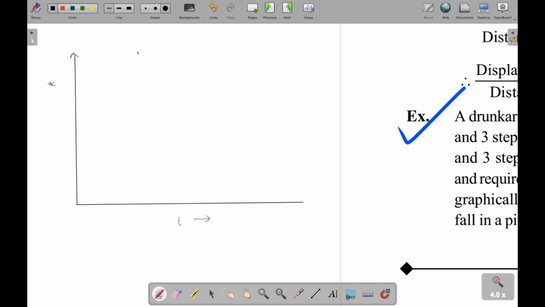So this is x. X means distance. It can also be y. To show the progression of time, we represent time in the x-axis. Otherwise, it will be difficult to interpret what the figure is trying to convey. Most of the graphs that you see, you'll always see time in the x-axis.